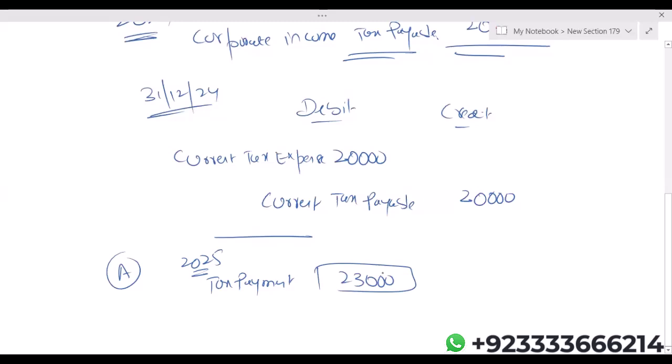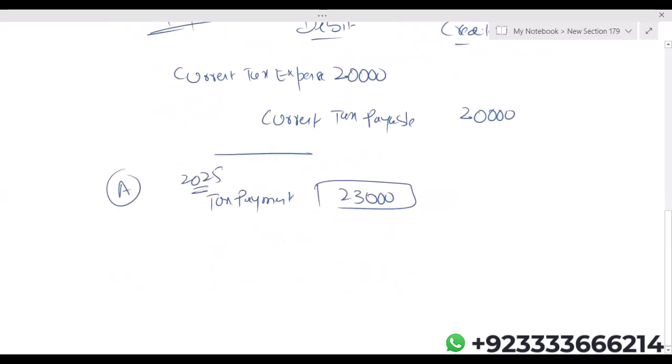Even though in 2024 we recognized tax payable of 20, when the time came for the actual payment relating to 2024, it is 23,000. Now, what will be the double entry in 2025? That is very important.